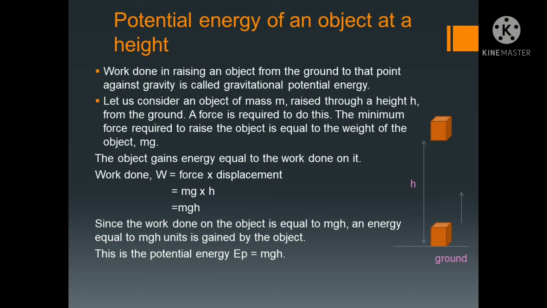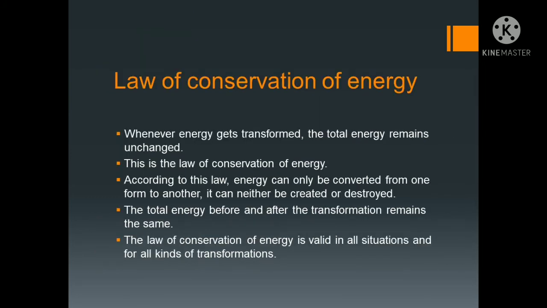Now we'll talk about the law of conservation of energy. So let's start. When energy gets transformed, the total energy remains unchanged. When it's transformed, the energy will not change. This is the law of conservation of energy. Note this down. According to this law, energy can only be converted from one form to another.